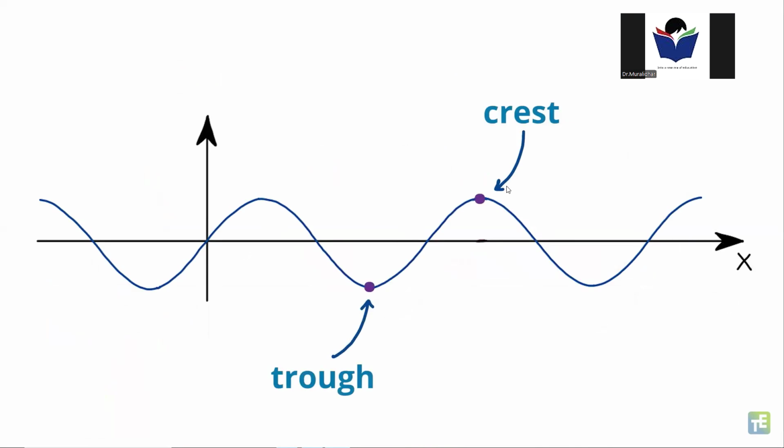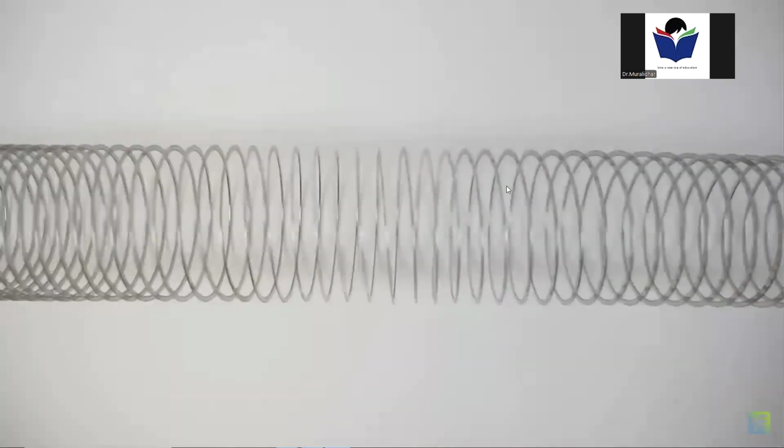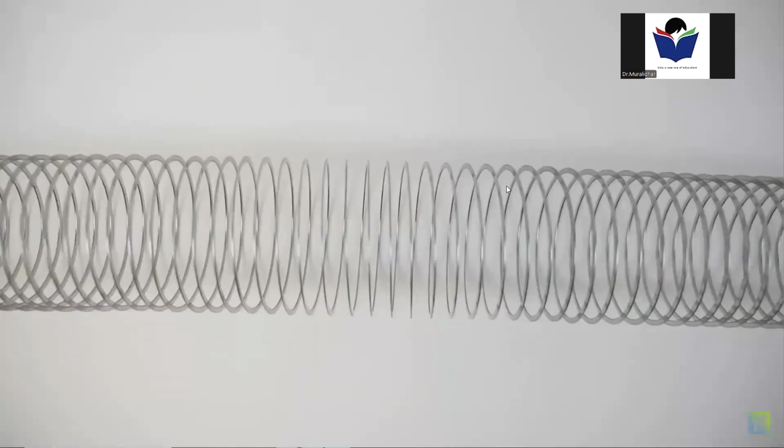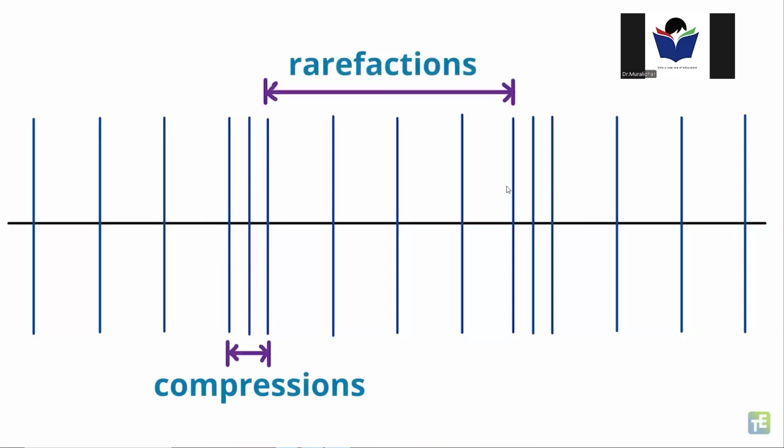The crest is the highest point of the wave and the trough is the lowest point of the wave. Longitudinal waves, also called compressional waves, are waves in which the medium moves back and forth in the same direction as the wave. While a transverse wave has a crest and a trough, longitudinal waves have compressions and rarefactions. A compression is where the particles are close together, and a rarefaction is where the particles are spread apart.